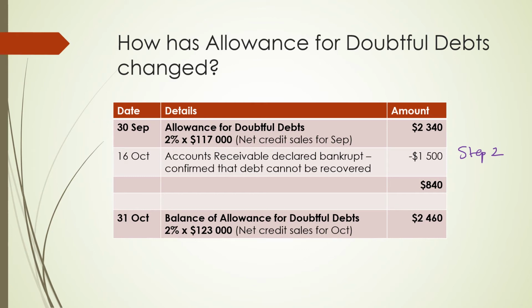This leaves us with an amount of $840 in the allowance for doubtful debts at this point. In step 3, which is the step that we're in right now, we have just calculated the balance of allowance for doubtful debts as at 31st of October by taking 2% multiplied by the net credit sales for the month of October. And this has given us an allowance for doubtful debts amount of $2,460.